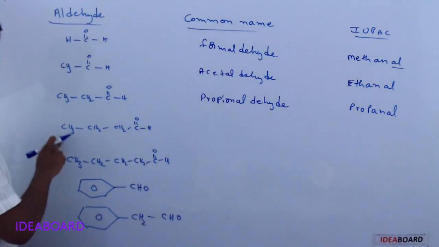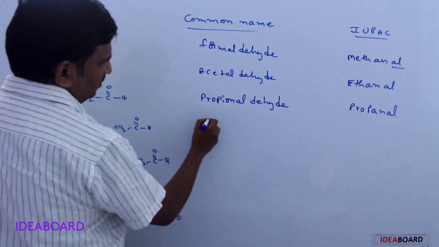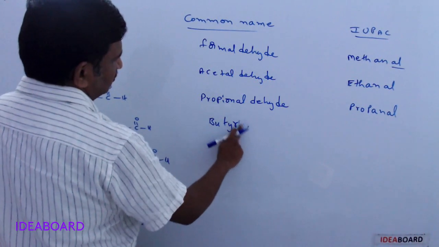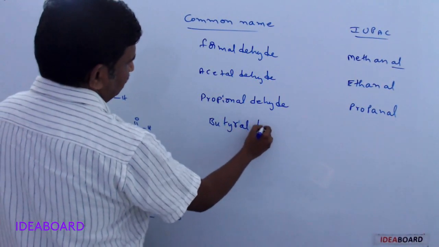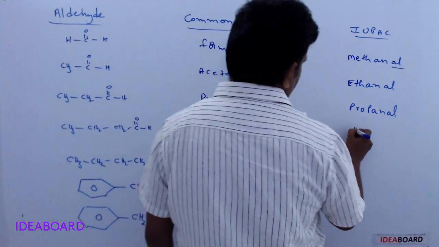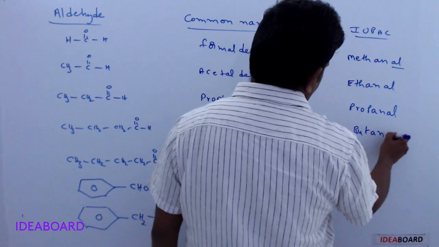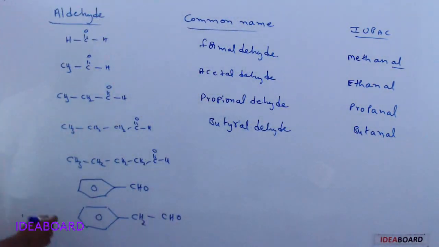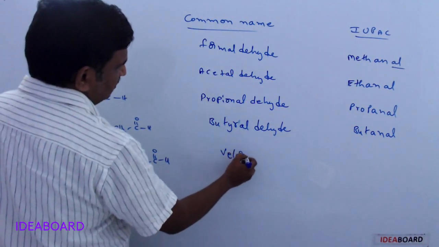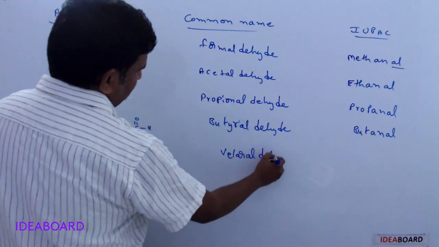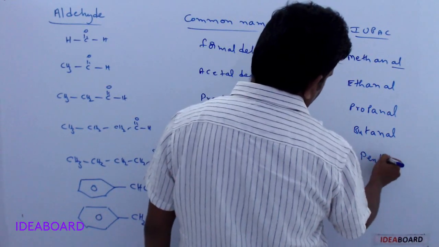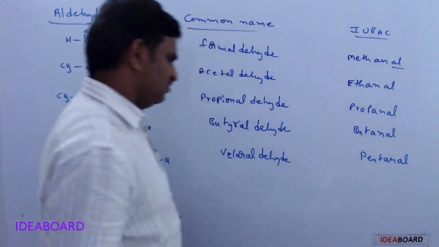Next, four carbon atoms, the carboxylic acid derivative is butyric acid, so the common name is butyraldehyde, and the IUPAC name is butanal. And here is a five carbon atom compound, obtained from valeric acid, so it is called valeraldehyde. The IUPAC name for this is pentanal.